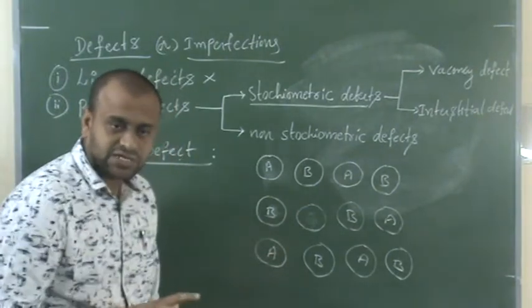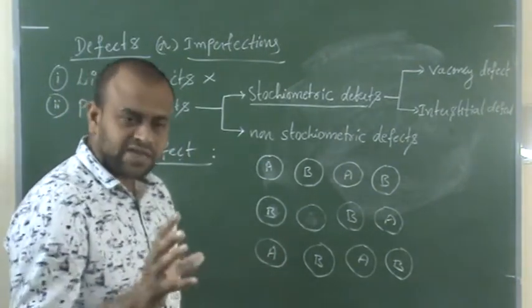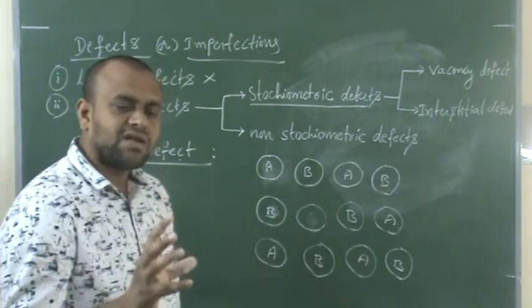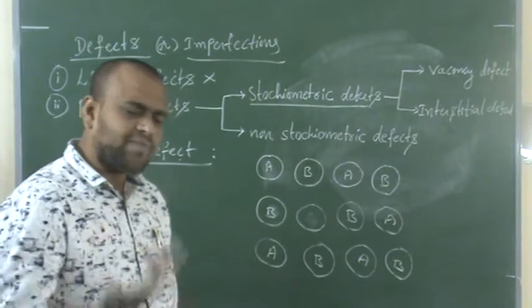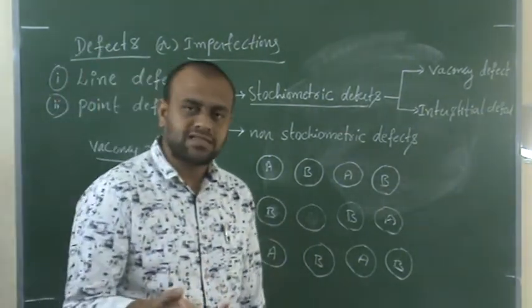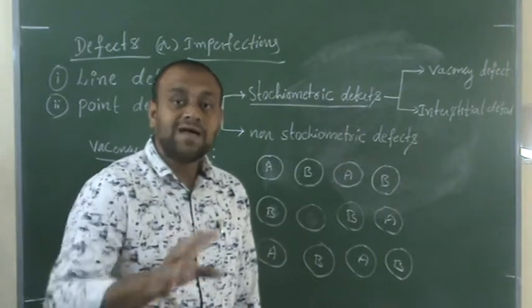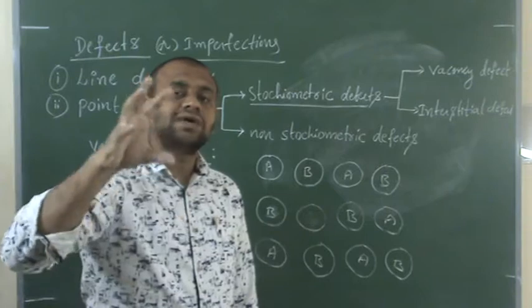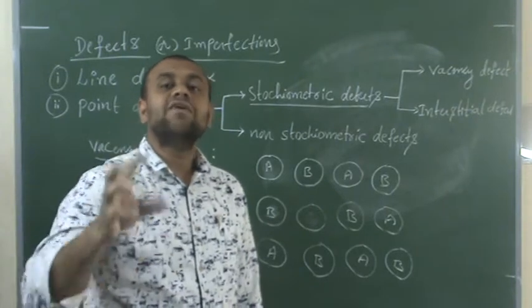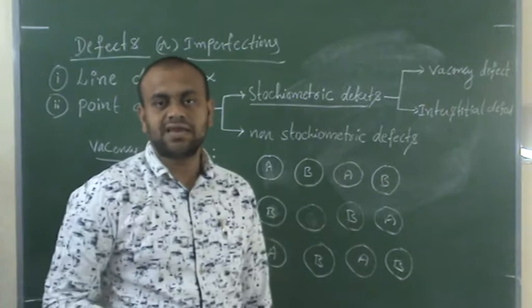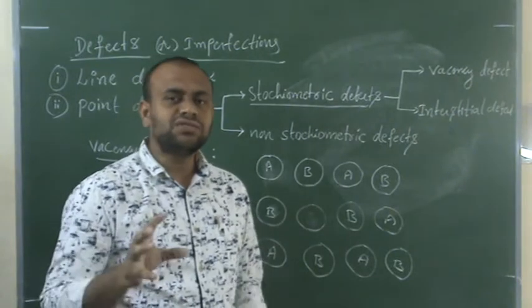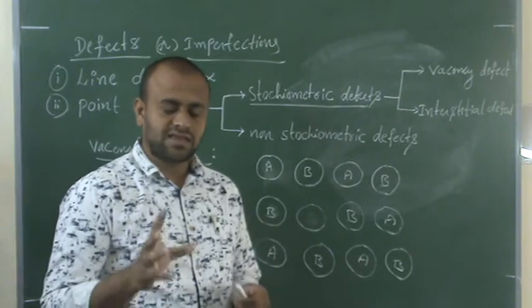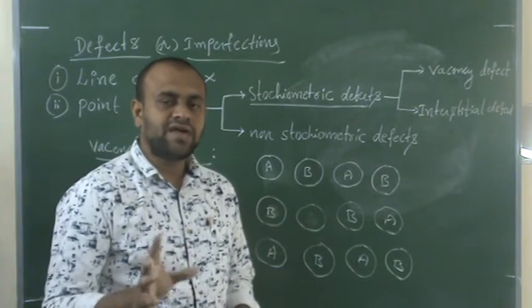I'll repeat once again. A vacancy defect is an imperfection in a solid in which any one particle, or any two, any number of particles from a crystal are completely missing from the crystal and create vacancies in the crystal. Such a type of defect is said to be a vacancy defect.